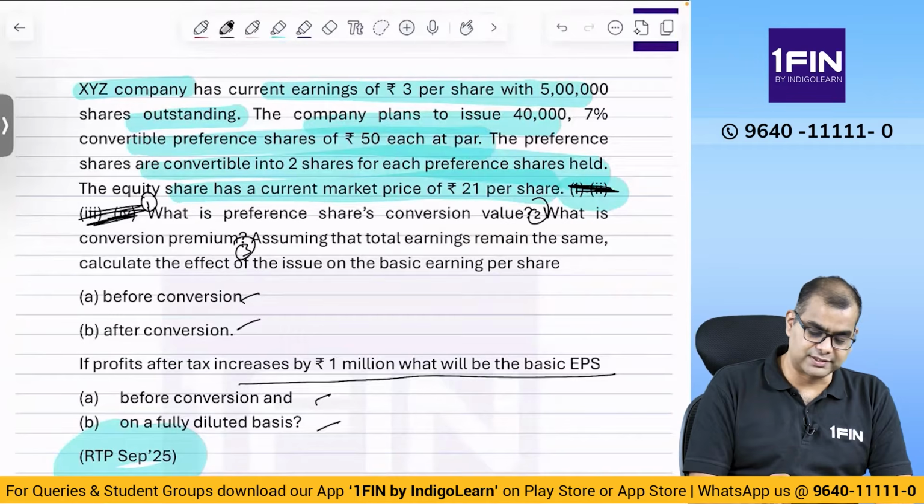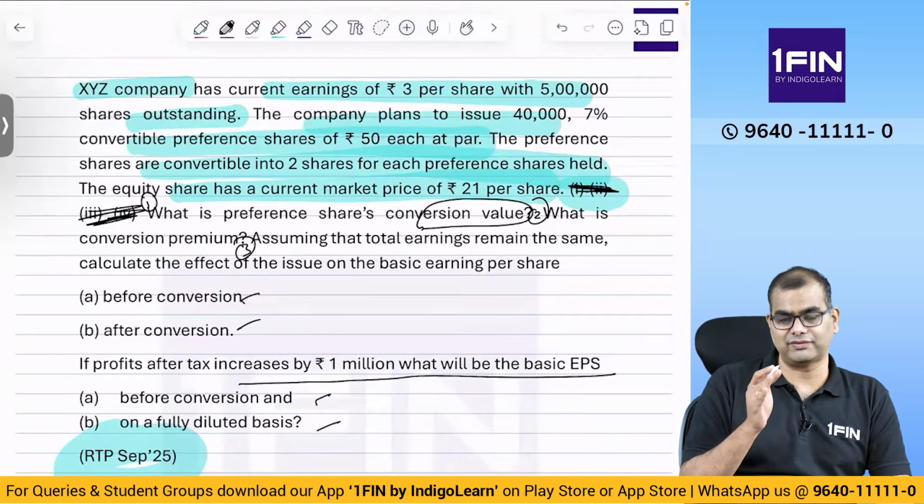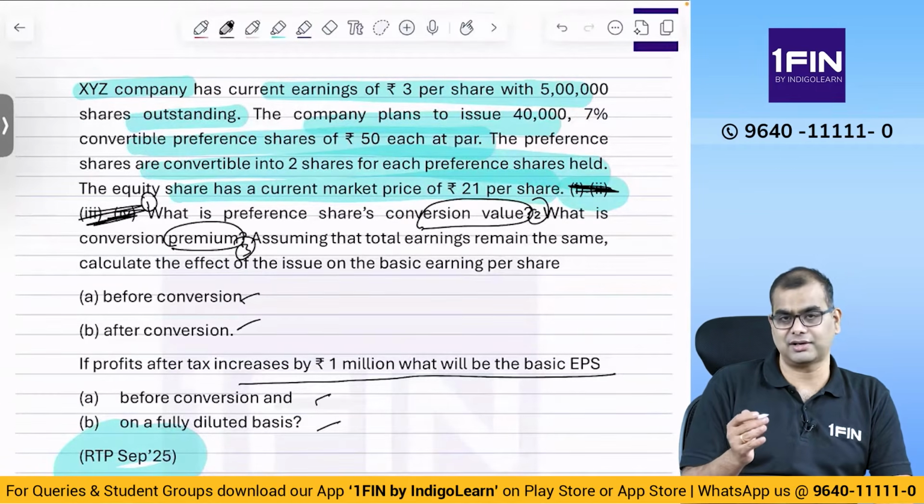It has some current earnings with some share count. It plans to issue some preference shares. The shares are convertible into equity. The current market price of equity is also given. What is the preference shares conversion value? What is conversion value? We remember the formula. Same thing as what we did for debenture to equity conversion, same logic. What is the conversion premium? How much is the conversion premium?